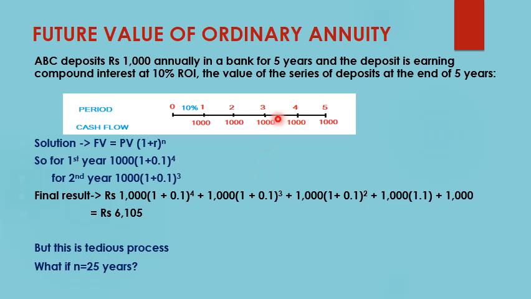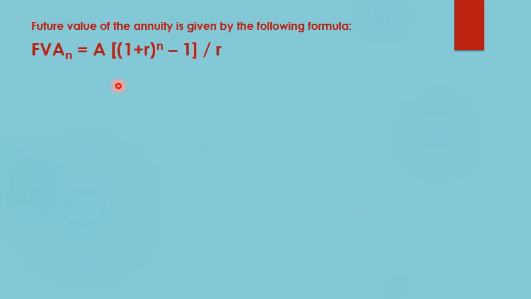Since the time period over here was 5 years, we calculated it very easily. But what if the time period is very large, say 25 years or 30 years? In that case we can't use these cumbersome calculations. We then use the formula for calculating the future value of an annuity, which is given below. In the formula, A represents the annuity, and the future value of the annuity will be equal to A in the bracket 1 plus r raised to n minus 1, bracket closed, divided by r.